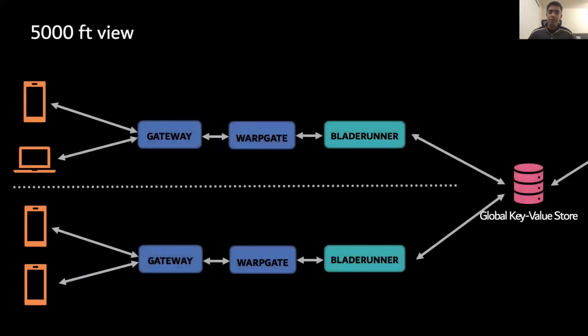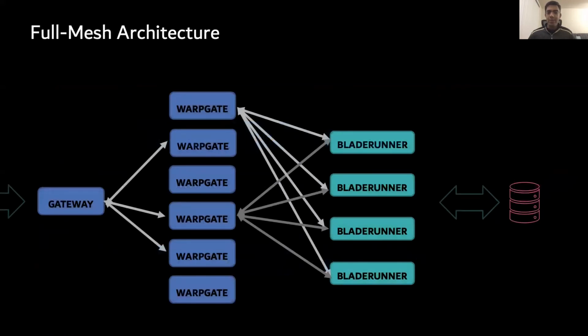Going back to the 5,000-foot view, we now have a new service called Blade Runner that replaced Nexus. Blade Runner is a streaming platform that enables RTI's customers to write JavaScript services where devices connect to their JavaScript handler via a persistent stream, and the handler then interacts with Facebook infra, including the publish-subscribe infrastructure to serve streaming traffic. Additionally, a new traffic proxy, which we shall call WarpGate, was created that enabled us to maintain a full mesh connection. Zooming in, we see that every WarpGate now connects to every Blade Runner in the region, hence the name full mesh architecture.